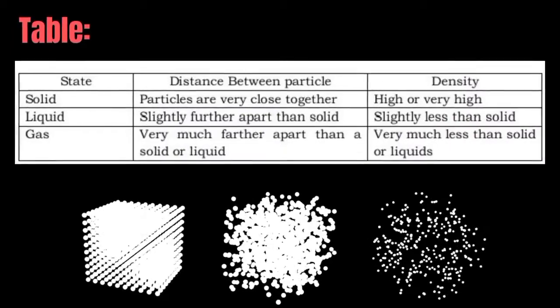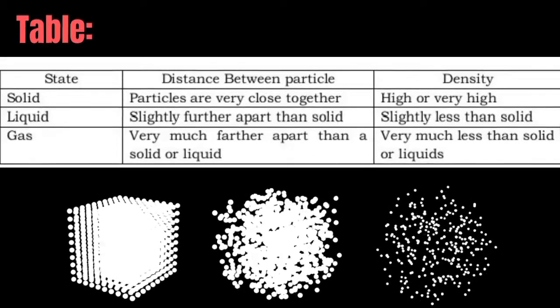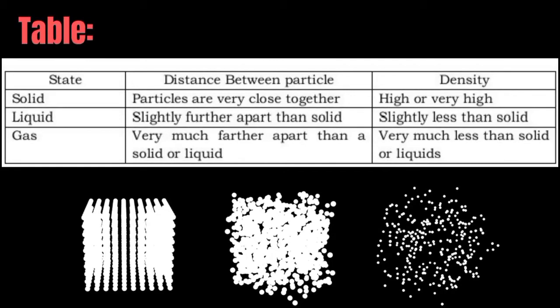This table shows you the states of matter, the distance between particles, and their density. The particles of a solid are very close together. Its density is high or very high. In a liquid, the distance between particles is slightly further apart than in a solid, and its density is slightly less than a solid. While in a gas, the distance between particles is much farther apart than in a solid or liquid, and its density is very much less than solids or liquids.